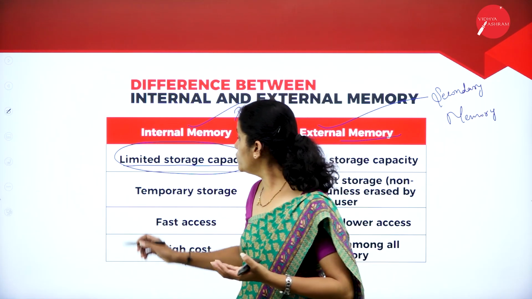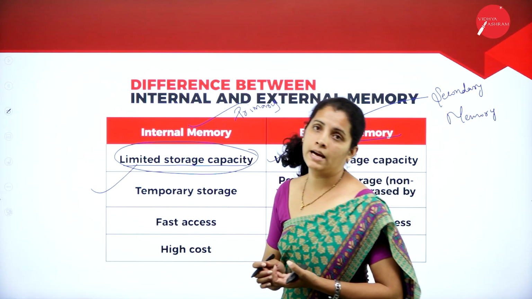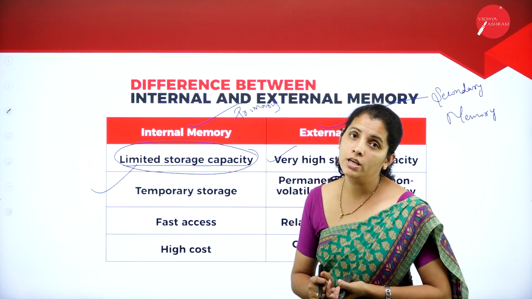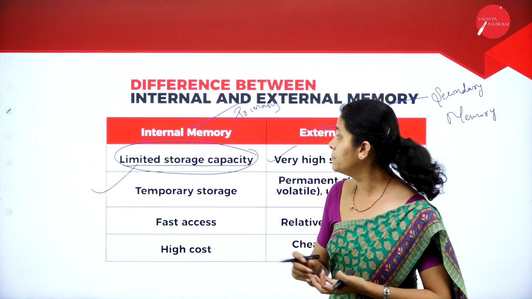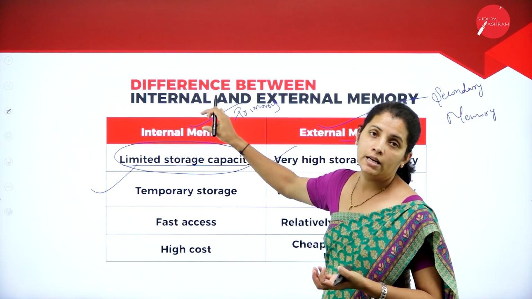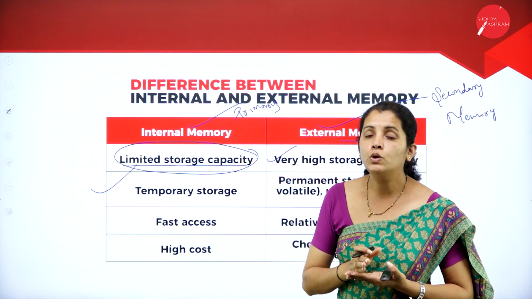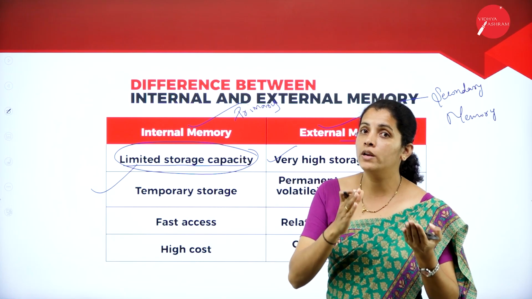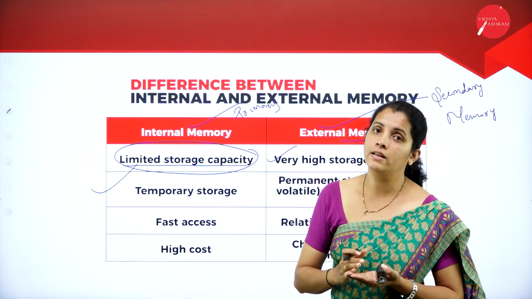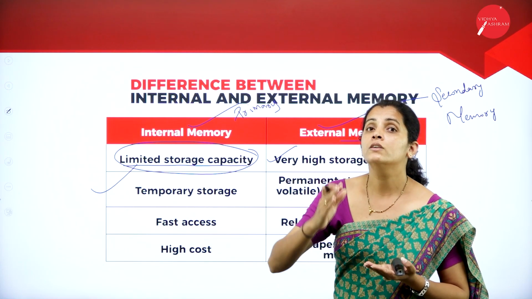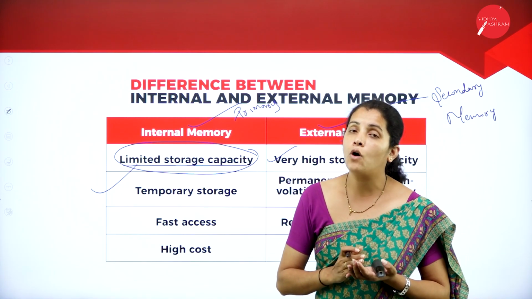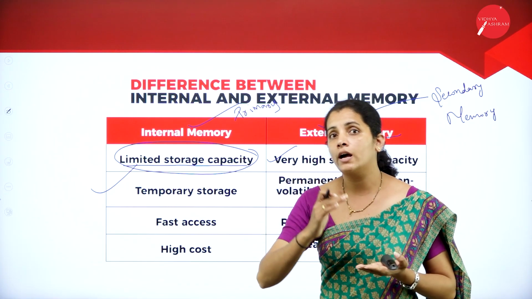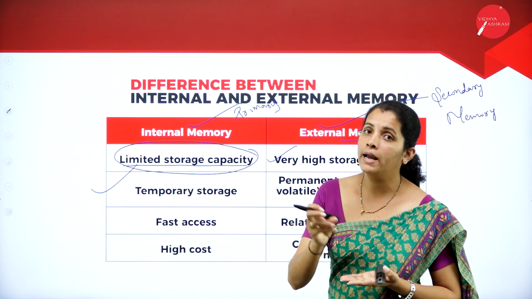And I'm going to have another difference, that is, it is temporary storage of data. That means by using internal memory, I can store the data only for a temporary period. That means as long as the power supply is on, that long I can store my data.